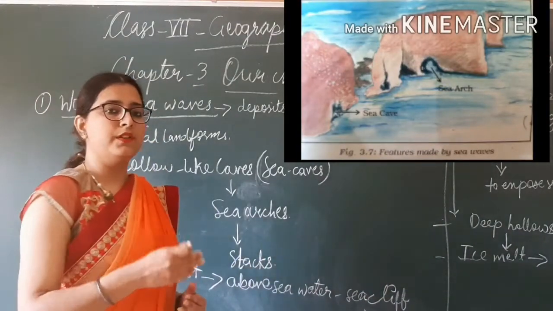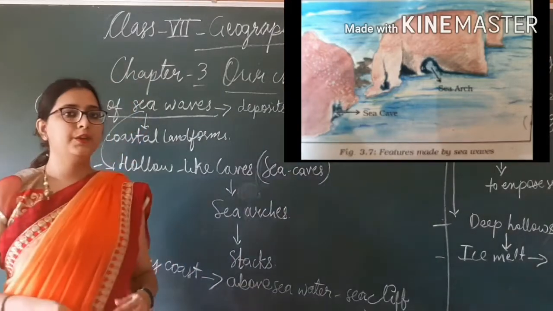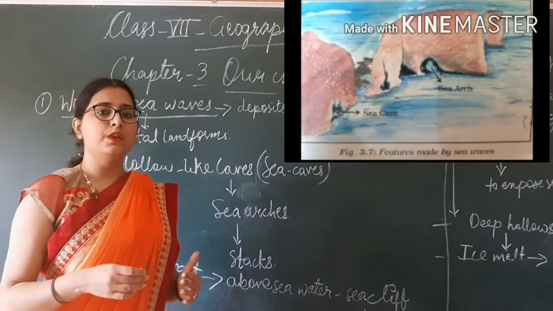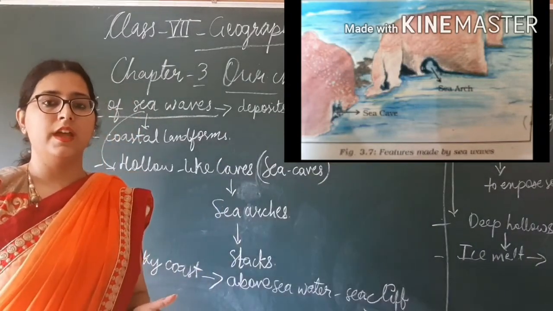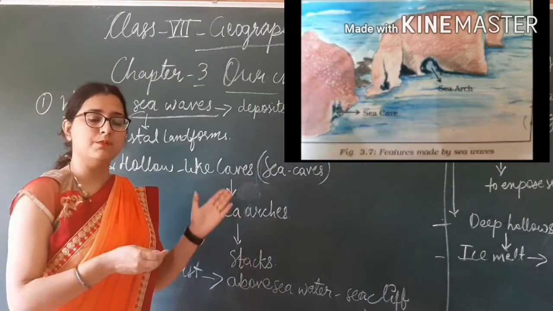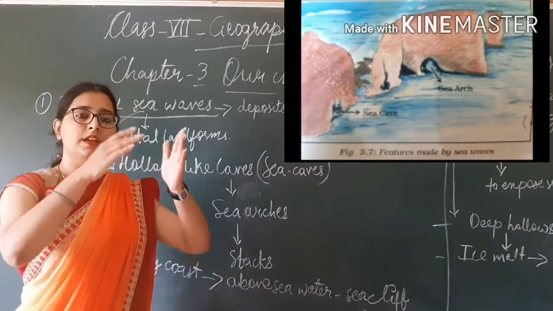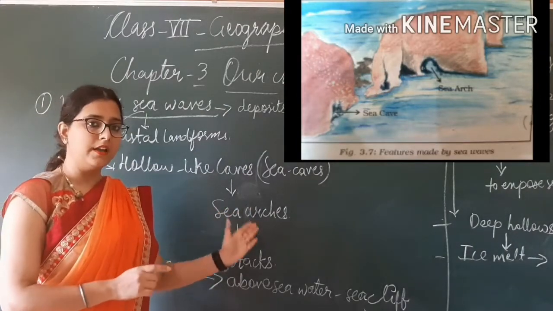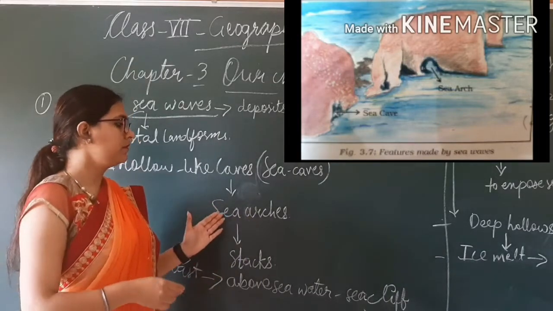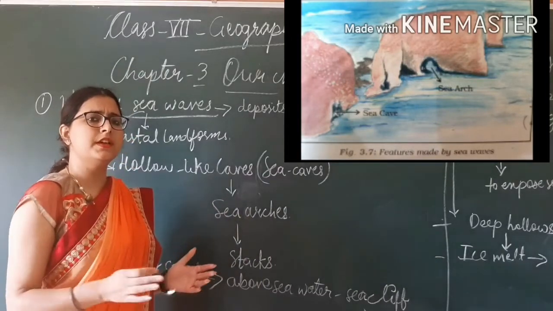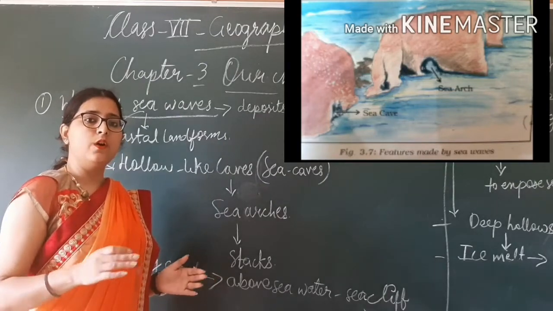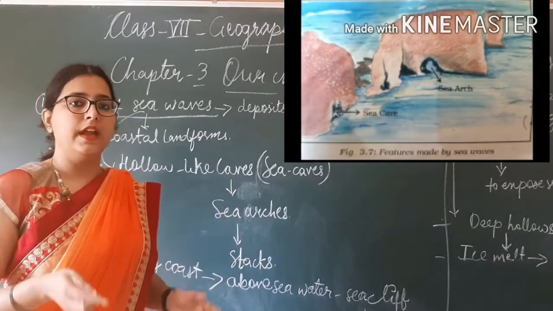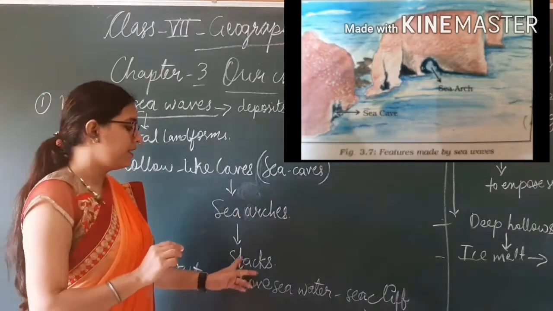And when this process goes on continuously, over the years these cavities become bigger and bigger, and only the roof remains, and that structure is known as a sea arch. And after that, with the flow of water over the years, they hit and hit, and then all the roof disappears. When the roof disappears, only the walls remain.